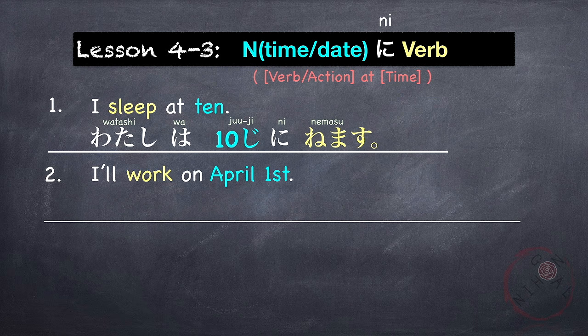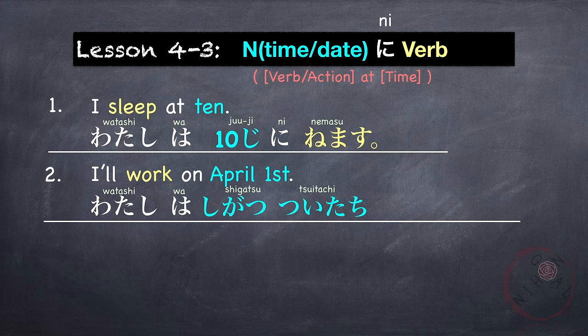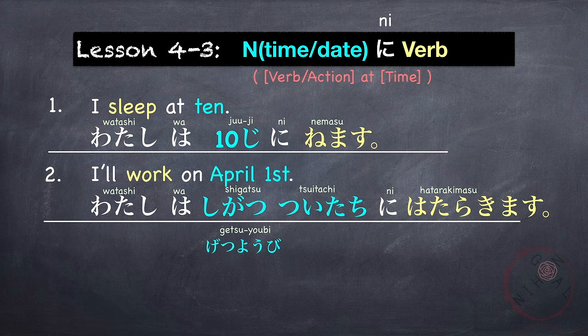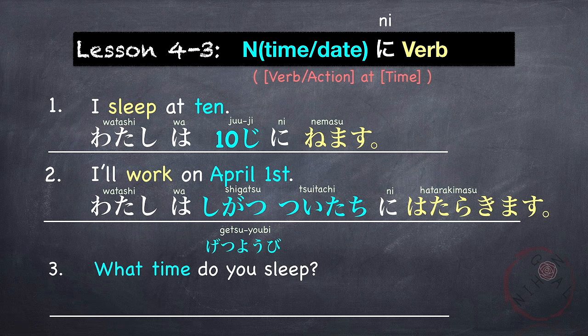Next example. I'll work on April 1st. So this time, the example is using a date. So first, let's say, 私は April 1st is 4月1日に. On April 1st, I'll work. 働きます。私は4月1日に働きます。You could also say day. For example, 月曜日 or Monday. I'll work on Monday. 私は月曜日に働きます。